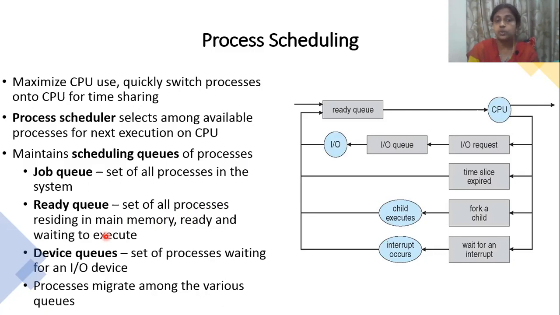Then the device queue. Every process sometimes depends upon input and output activity, correct? In case your input and output devices are busy with some other activity, then you need to wait in the device queue. For example, you have given a printout of 25 pages, and the printer keeps doing the job.